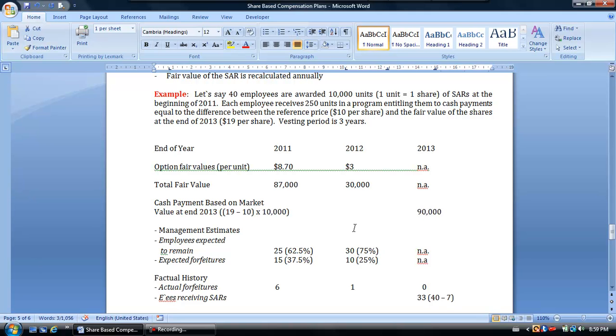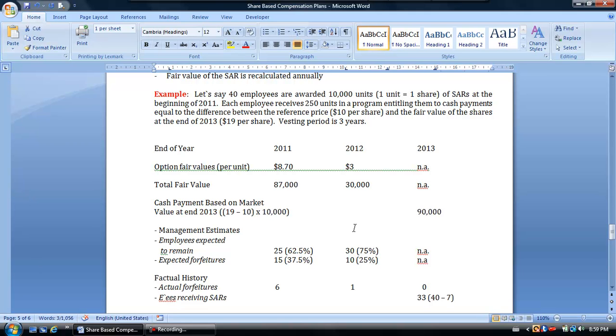In this particular example, we have 40 employees that are awarded 10,000 units. We don't know what a unit is. They don't refer to them as shares because, again, it's got nothing to do with shares. They can't refer to them as shares or options because no shares are going to be granted at the end. It's only cash paid. So now all we know is that 40 employees are collectively going to be offered 10,000 units. That means that each employee is going to be given 250 units in this SAR program that will entitle them to cash payments.